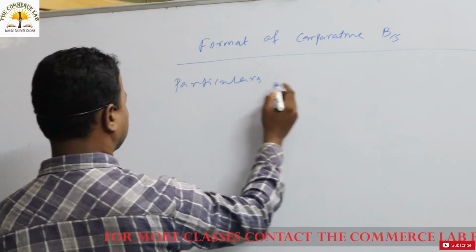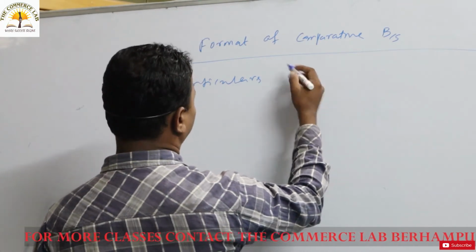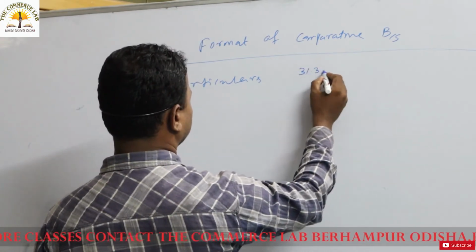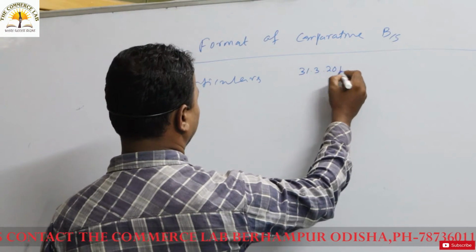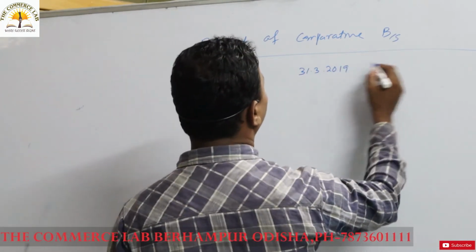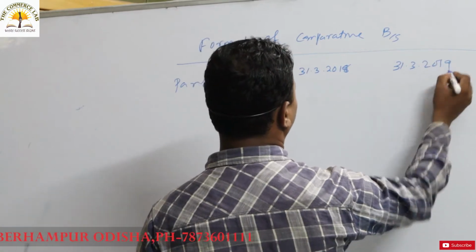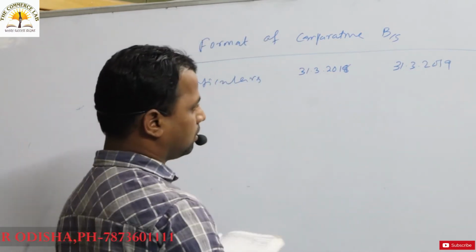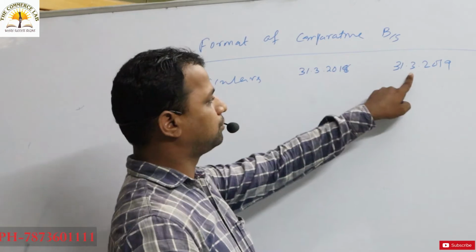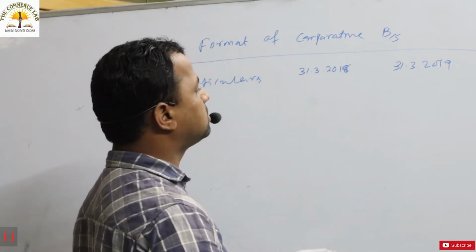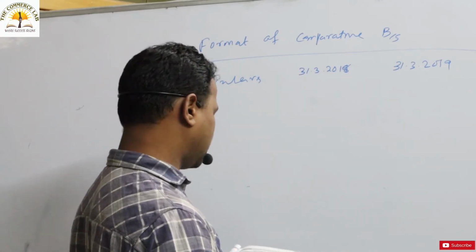Next, what will come? Let's take 31st March 2019 as the current year, and the previous year is 31st March 2018.